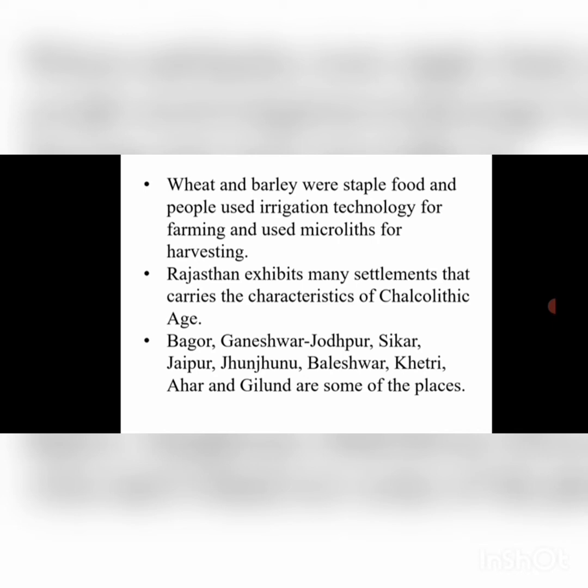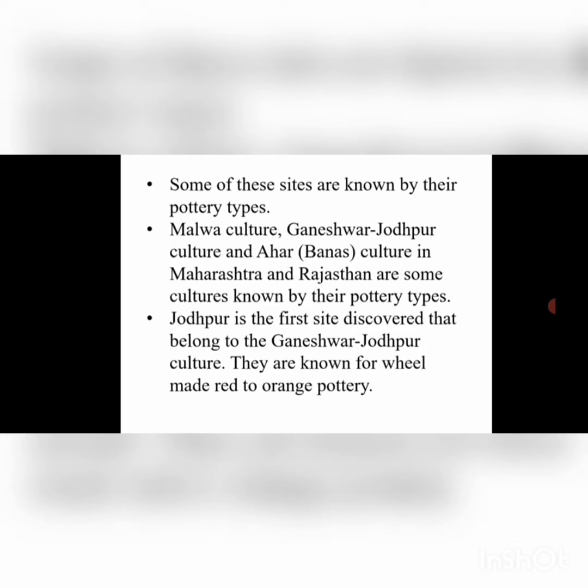From Rajasthan, we have found some settlements that belong to the Chalcolithic age, and these include Bagor, Ganeshwar, Jodhpur, Sikar, Jaipur, Jhunjhunu, Baleshwar, Khetri, Ahar, and Gilund. Some of these sites are known by their pottery types, so we often call them cultures on the basis of their pottery types. For example, when we talk about Malwa culture, we are talking about the pottery that was staple to the Malwa region. And from nearby areas where we find similar pottery, we include these sites in Malwa culture.